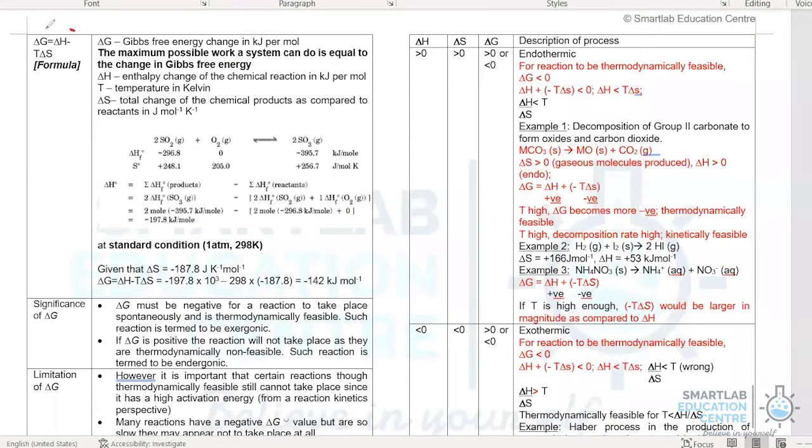Now we look at the next formula, Gibbs free energy. Gibbs free energy is defined as the maximum possible work a system can do. So Gibbs free energy is equal to delta H minus T delta S.